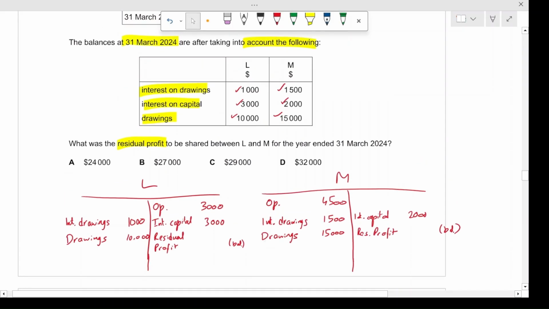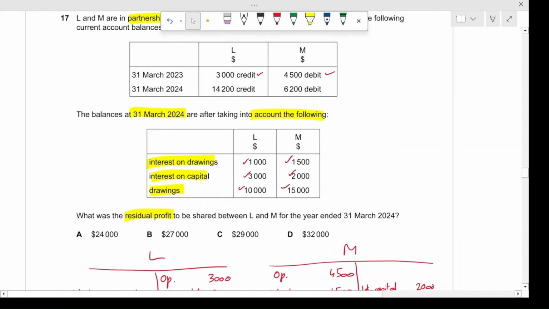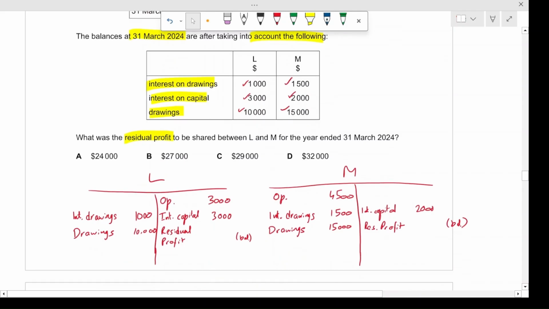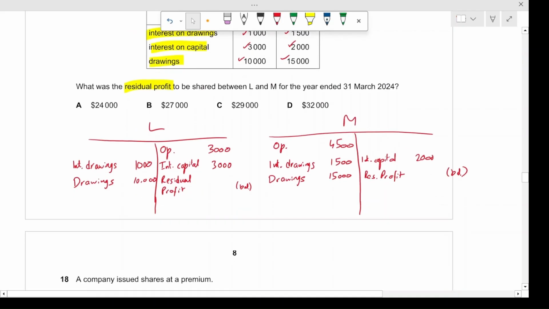So let's just take the closing amounts. The closing amount for L was $14,200 credit. This credit isn't actually going to the credit side. This just means this was the carried down or the closing amount. So this would be instead debited because the opening was $3,000. The closing would also be on the debit side as the $3,000 was on the credit side.